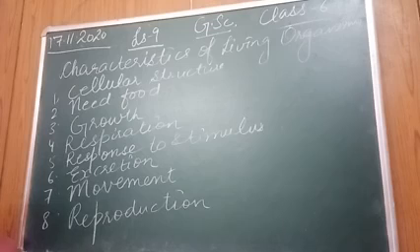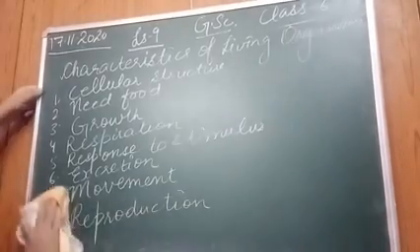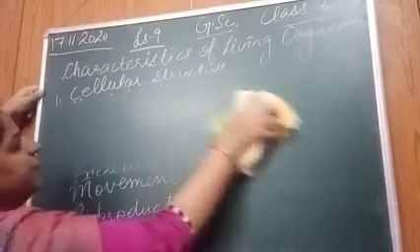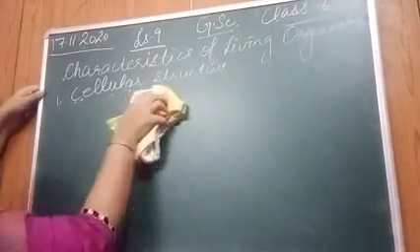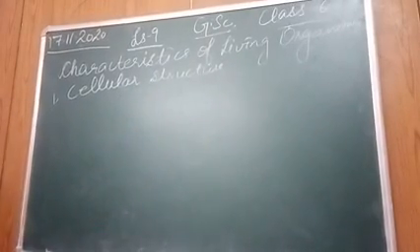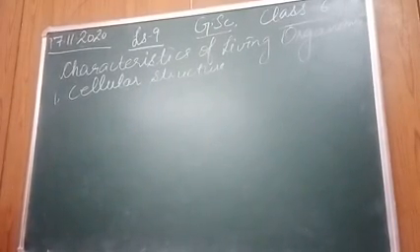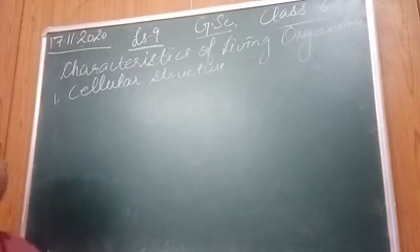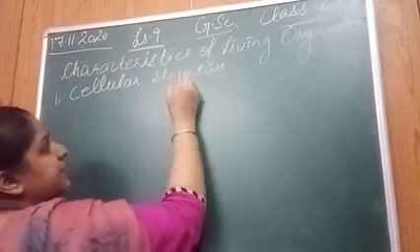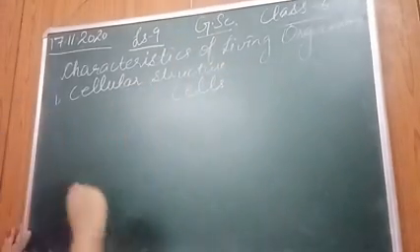First of all is cellular structure. Bache, what is the meaning of cellular structure? I have written all these. Now I am going to erase, as I will be discussing one by one all the characteristics. First we are going to do cellular structure. As you know, all living organisms are made up of very small basic units. They are known as cells.